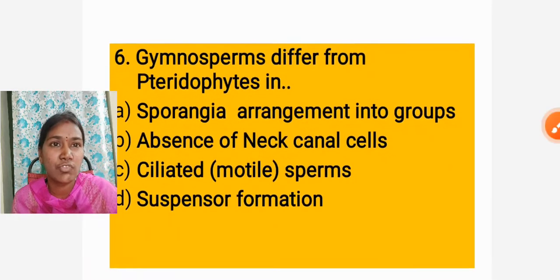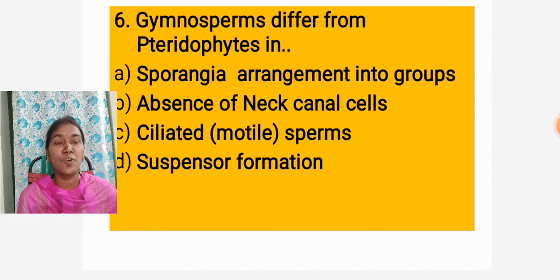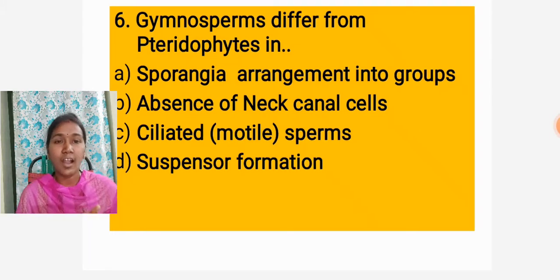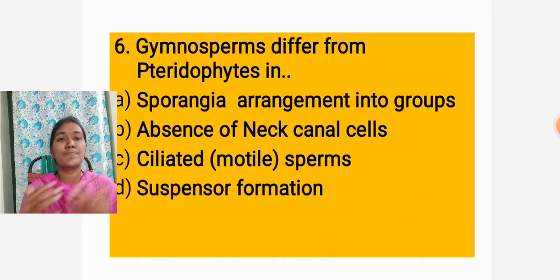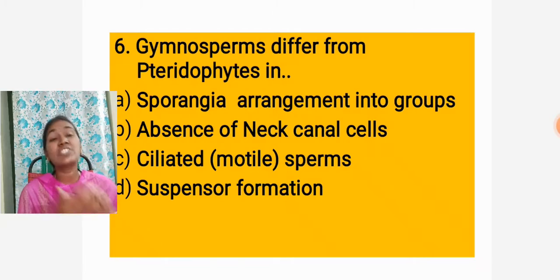Going to the next question: gymnosperms differ from pteridophytes in which of the following characters? We already explained the gymnosperm general characters in the earlier videos. Mostly gymnosperms are similar to pteridophytes in some characters but differ in others.